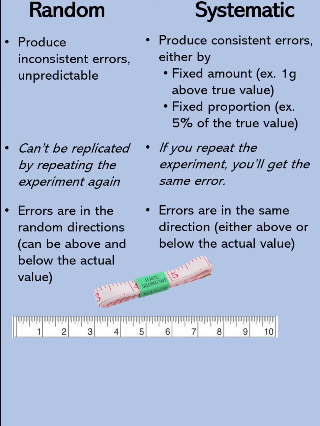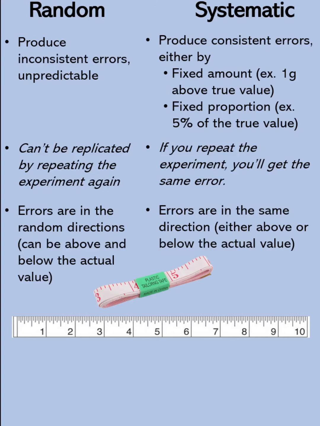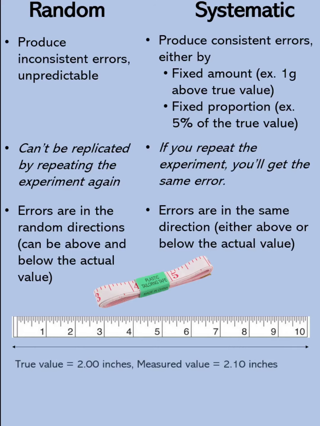Now this one is a plastic measuring tape. Let's say over time, this tape has been stretched. Of course, this would cause errors in the measurement. Let's say your length is actually 2 inches, but the reading is 2.10 inches. That's 105% of the true value.